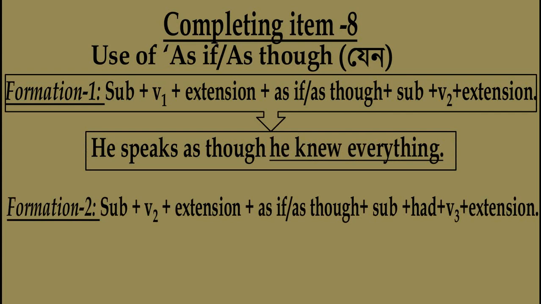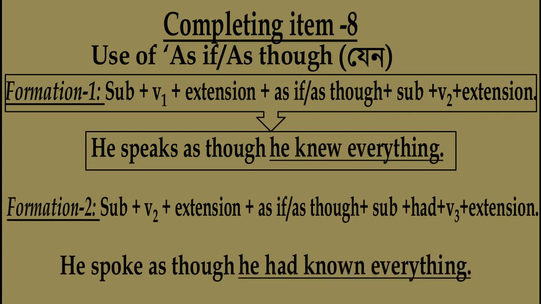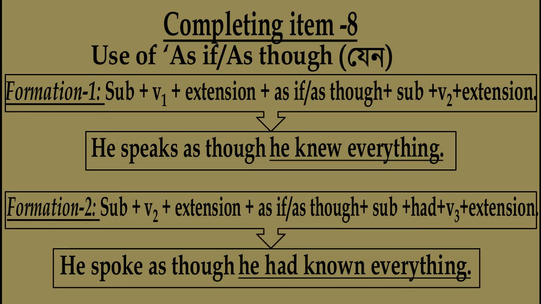Structure 2: subject plus V2 plus extension plus as if or as though plus subject plus had plus V3 plus extension. Example is: He spoke as though he had known everything. Look at the highlighted words of the sentences and remember these highlighted words.